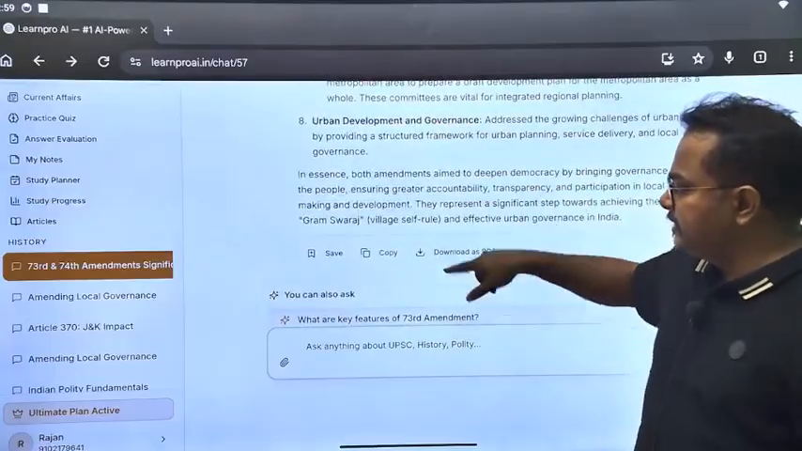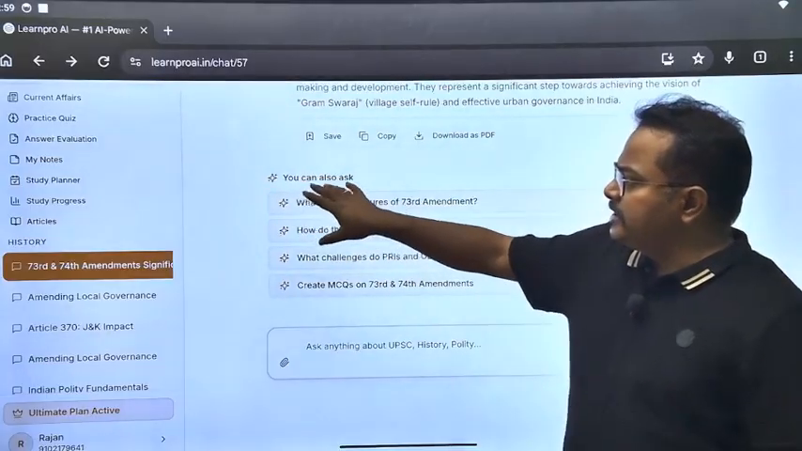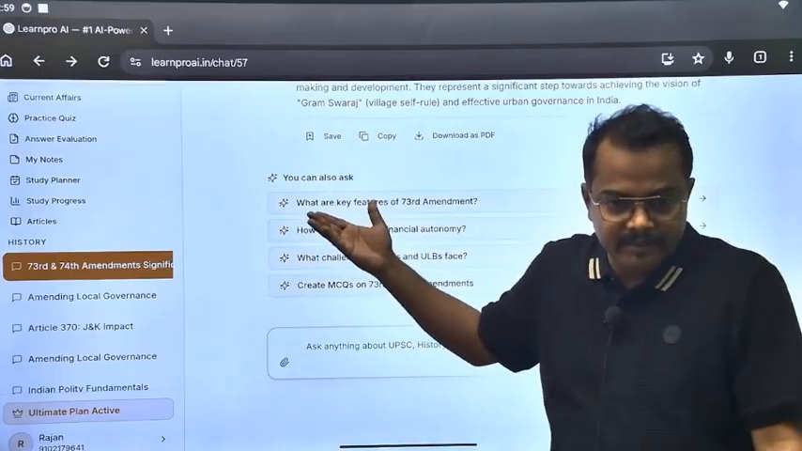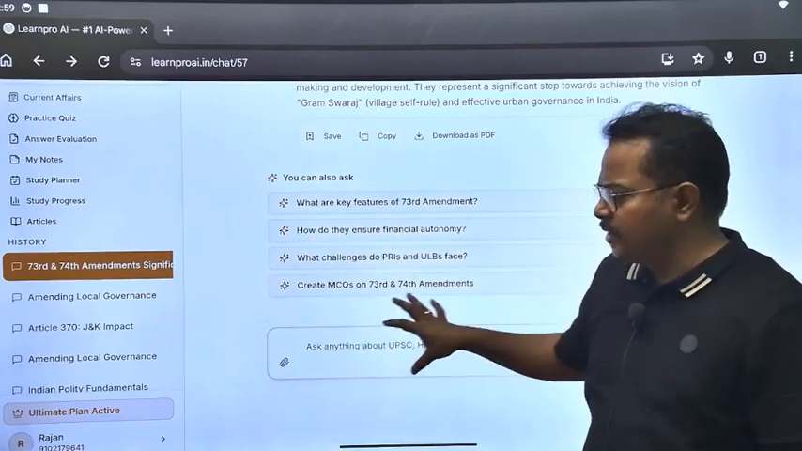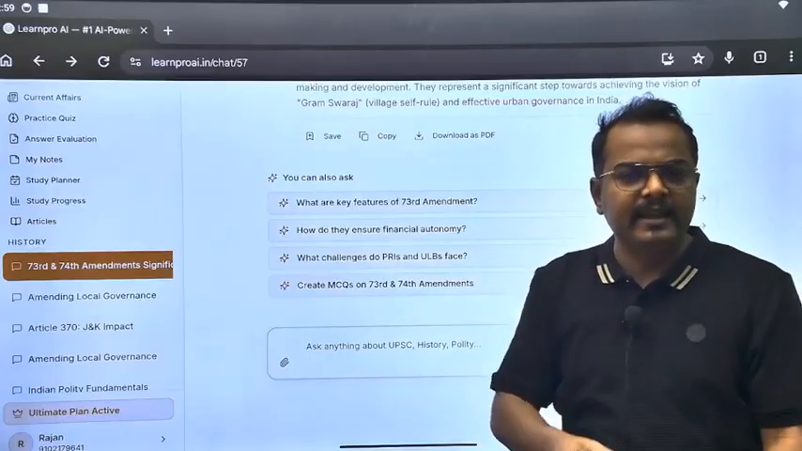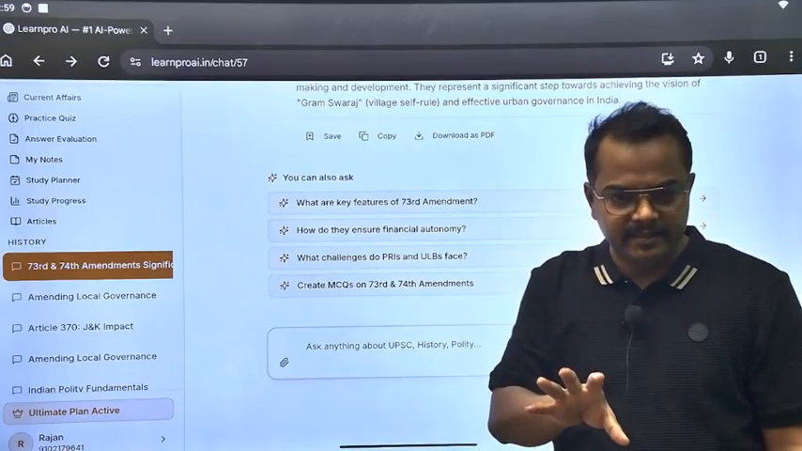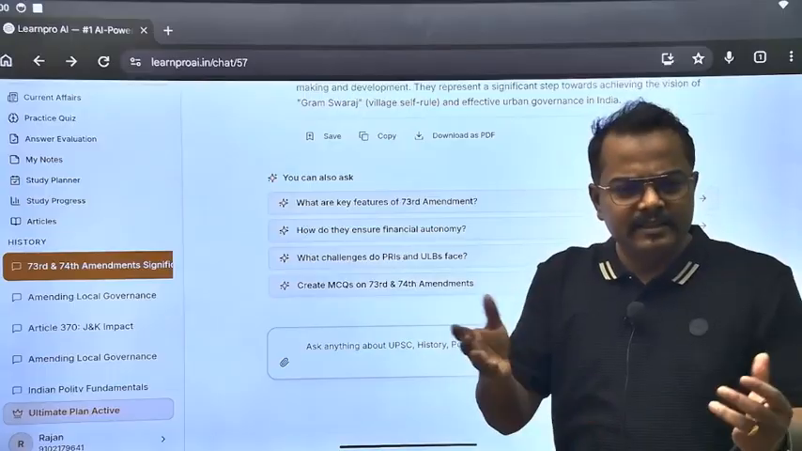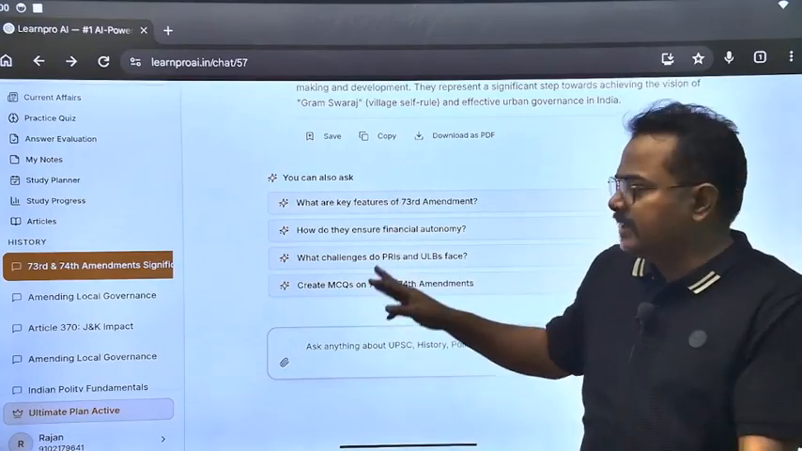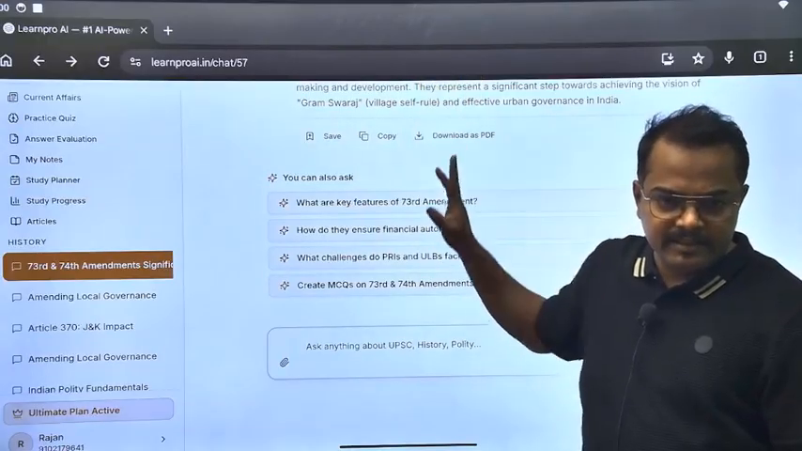If you have written this thing, suppose I am generating another thing, how? So another feature is that there will be some suggestions, because you may not be good at writing prompts. Maybe some people are good at writing prompts. Prompt basically means what kind of function you want this AI to perform. So you have to write it very, very specifically that these things I want, otherwise it will give you some generic kind of information. But here that is not needed, so it will suggest that you can ask for these things related to the 73rd and 74th amendment.